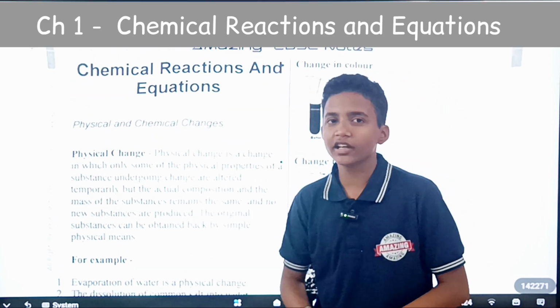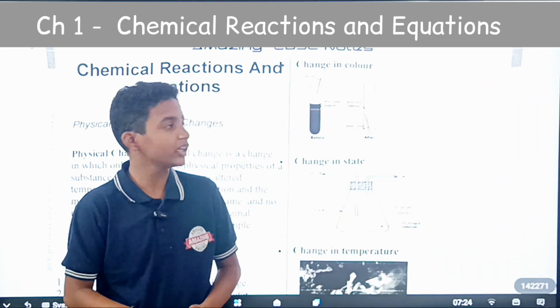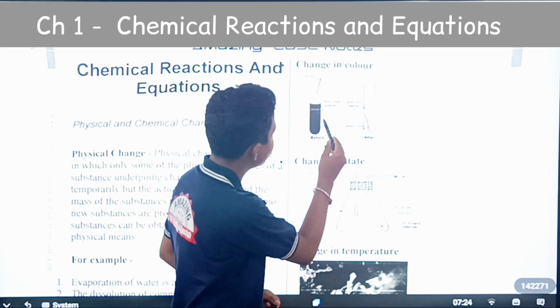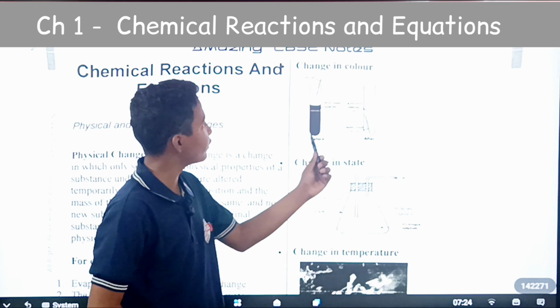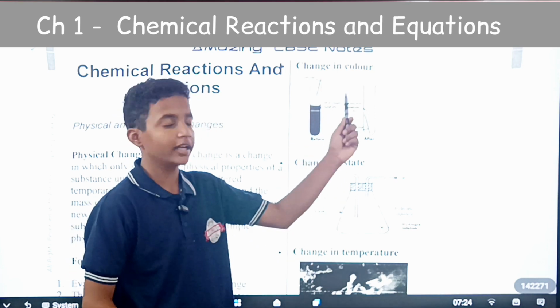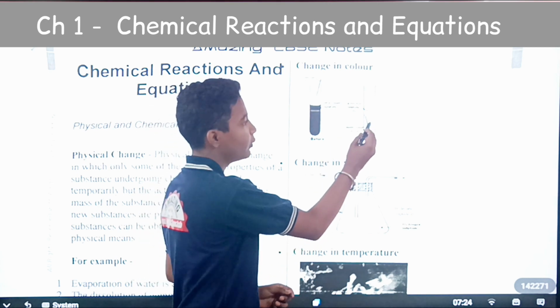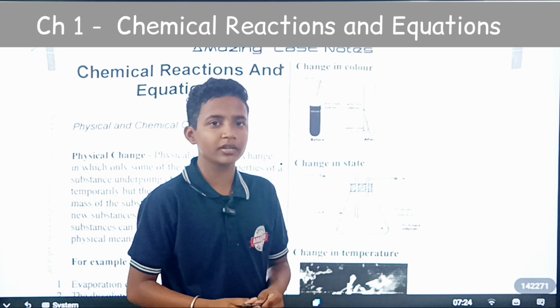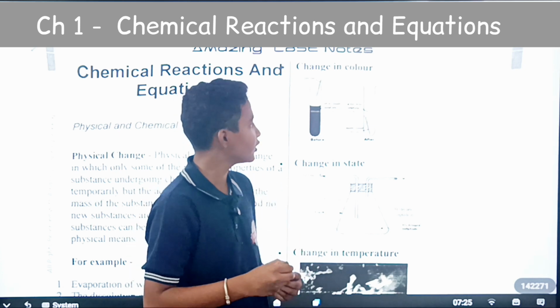And the second one is a change in color. During a chemical reaction, it may happen that there is a change in color. Here we can observe a copper sulfate solution, and we will dip an iron nail in the solution. After some time it will become a greenish color. That means the solution will change after some time. The iron nail is covered with the copper.